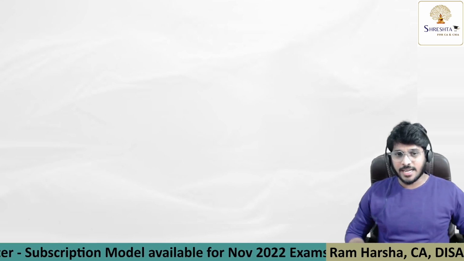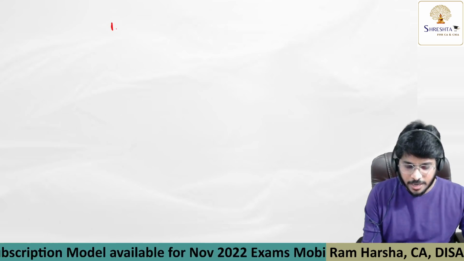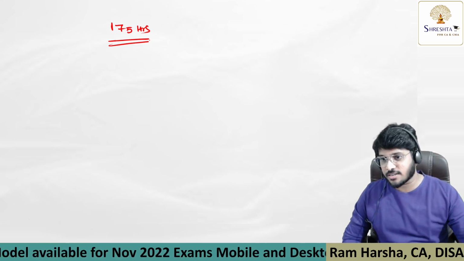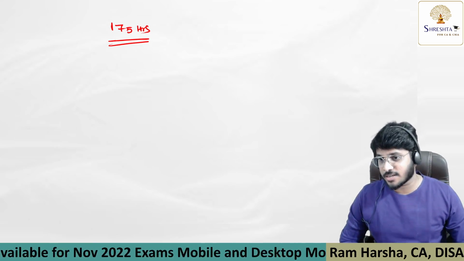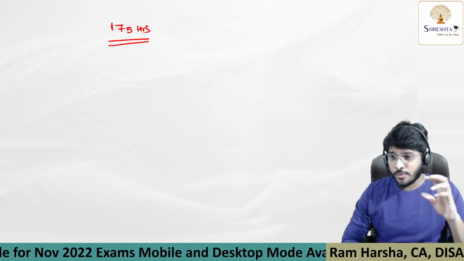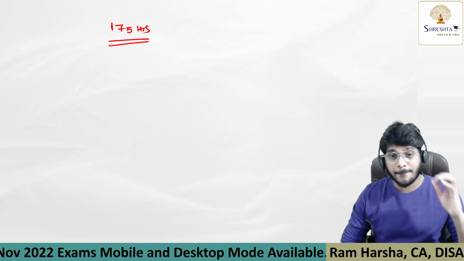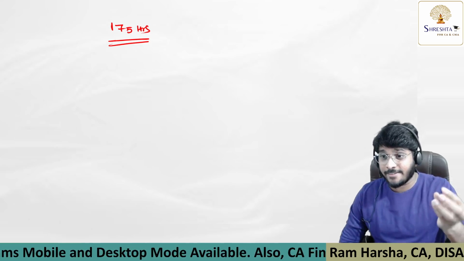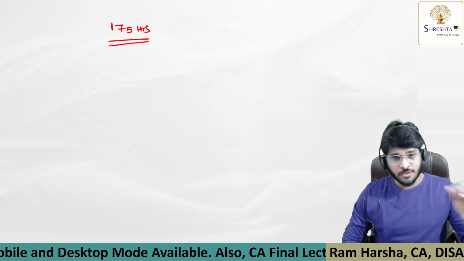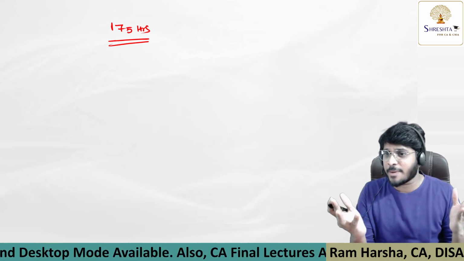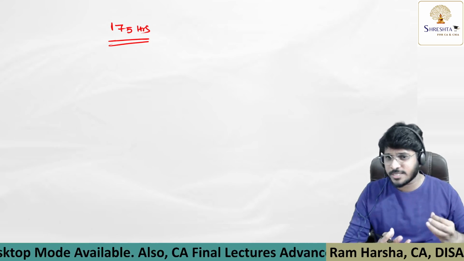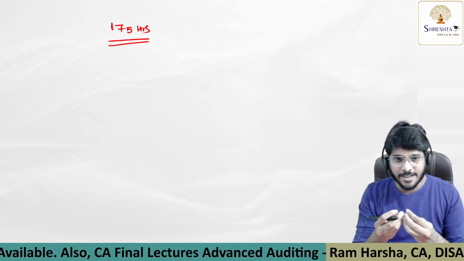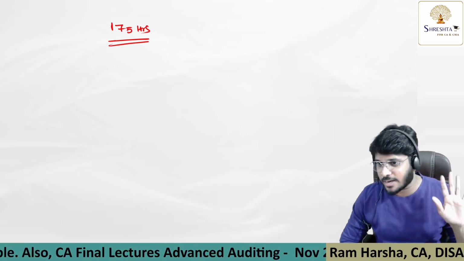First of all, the entire CA Final content which I am going to provide is approximately 175 hours, excluding revision classes, whether you are buying under Google Drive mode or pen drive mode. Actually, I am discouraging pen drive mode, because a pen drive is required only when you do not have 30 GB space in the laptop. If you have 30 GB space, there is no need to go for pen drive mode, it's a waste of money. Google Drive mode is enough. You can download files from Google Drive to your local disk in the laptop. If it is pen drive, we just copy the files and give it to you in the pen drive. That's the only difference.